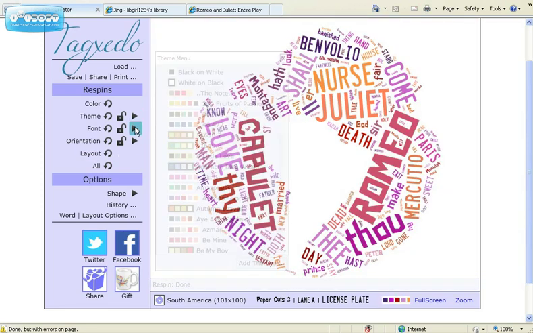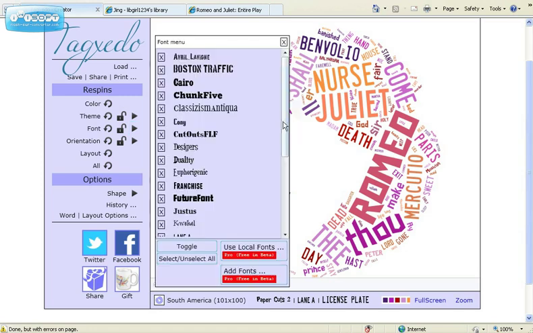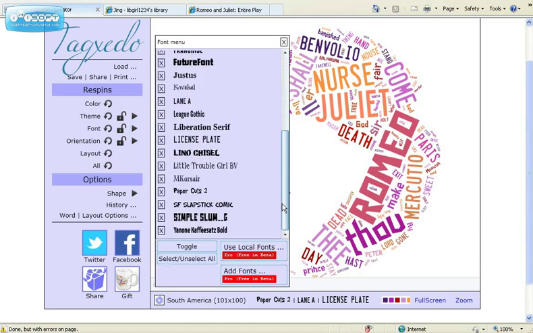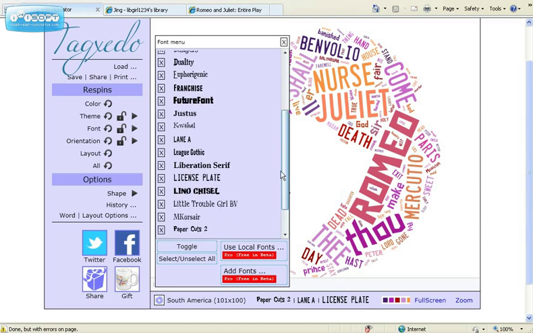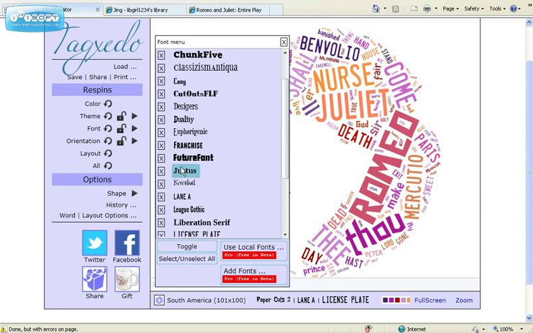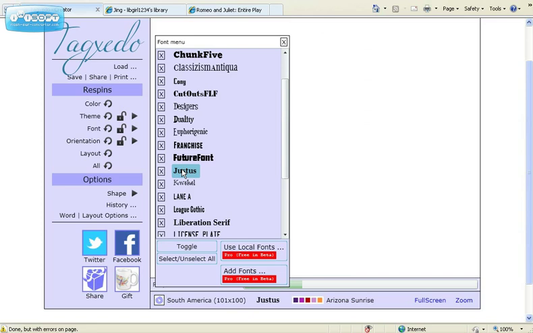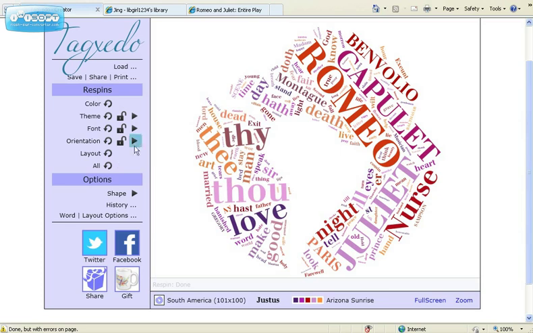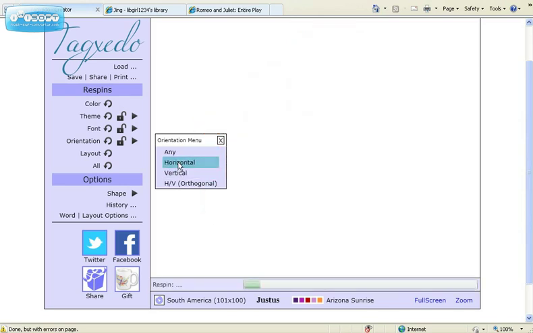And then I can even change the font. Let's see, can we find a font that feels like Romeo and Juliet? How about Justice? And that will also change. And then orientation. I can say that I want it any, meaning they could be sideways, horizontal, vertical. Let's say I want horizontal. I want it to be really readable.